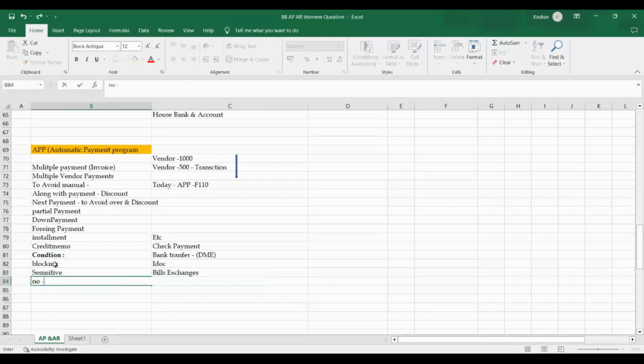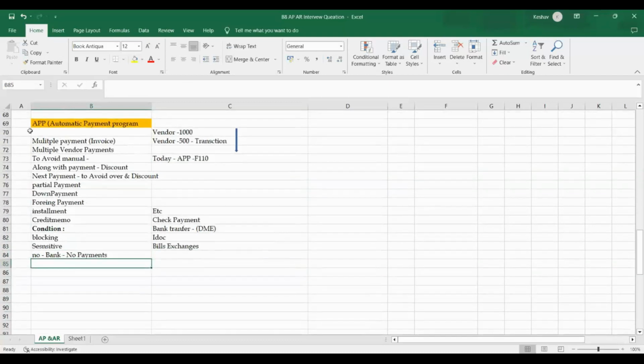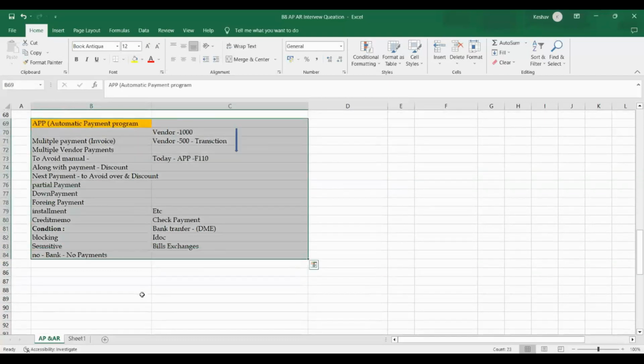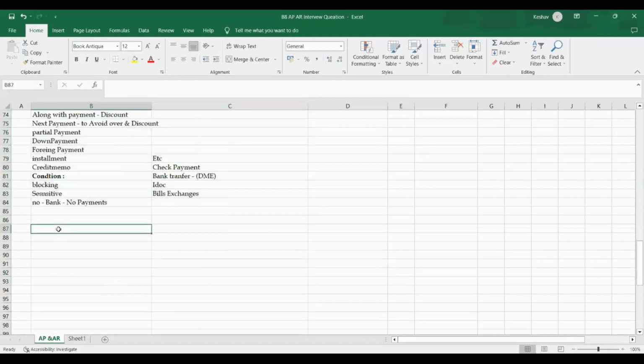No bank data, no payment. So there are many conditions the system will consider before making a payment. Coming to the interview point of view, the main aim of our discussion is how you can answer general questions or issues.